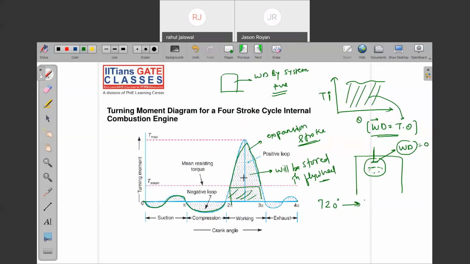If this power is stored in the flywheel, what will happen to the angular velocity of the flywheel? Will it increase or decrease? The flywheel is getting energy, so automatically it will increase. But in the remaining strokes, we need to move the crank, and it is not possible by hand. Who will rotate it? The flywheel. During the remaining strokes, the flywheel gives its energy, so omega, the angular velocity of the flywheel, will reduce. So there is a difference between maximum and minimum, and that we call fluctuation.